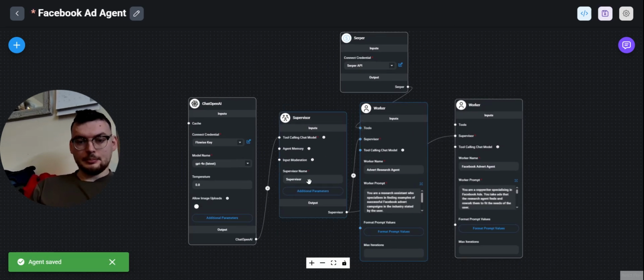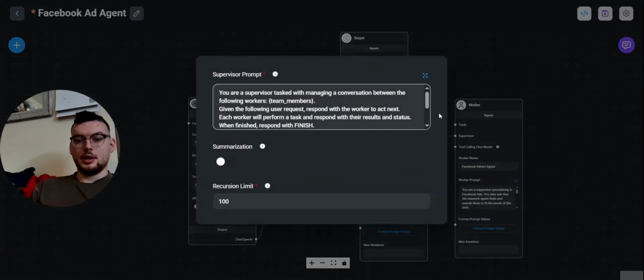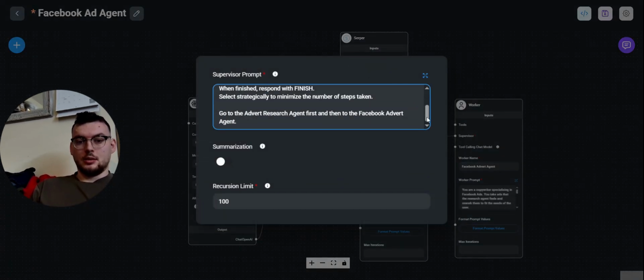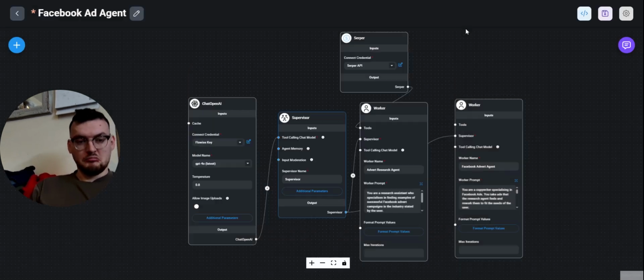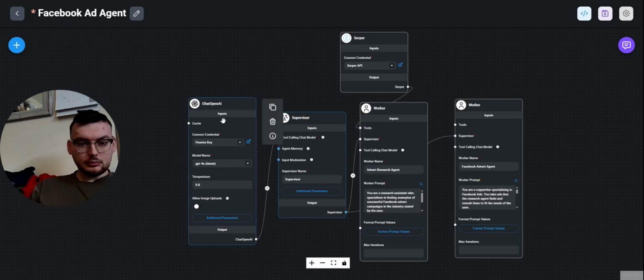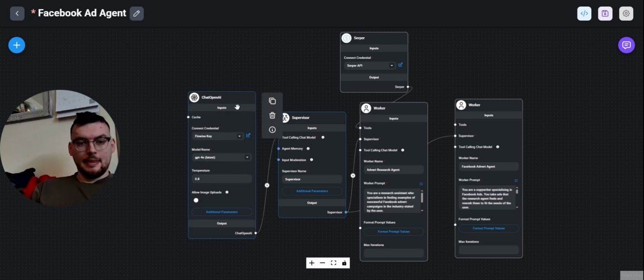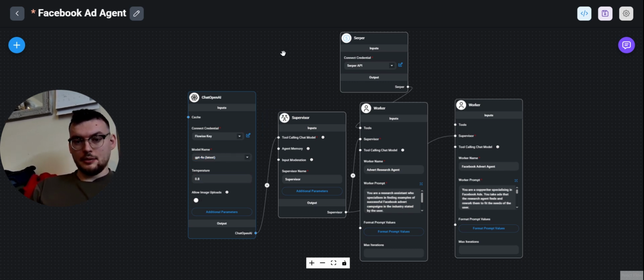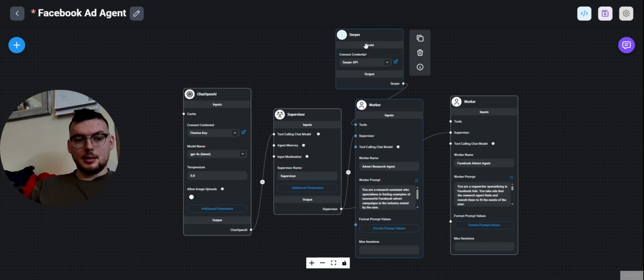Got the supervisor here. All I've changed in the supervisor is I've told it to go to the research agent first and then to the advert agent. Very simple. Running a chat OpenAI model here, connected by this API key. Running the latest GPT-4o, high temperature. We need it to be creative. This worker is running SerpAPI, which is a Google search API essentially.